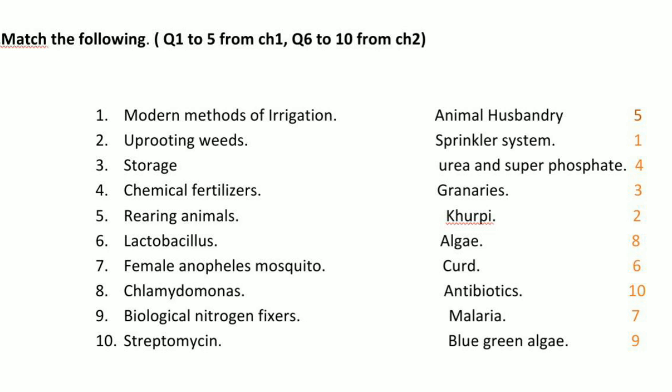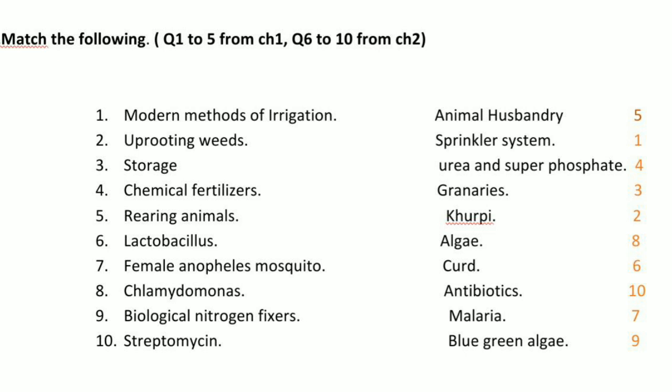Next is chemical fertilizers. Fertilizers are additional nutrients which are added for the proper growth of our crops. So here in the third line, urea and superphosphate are the chemical fertilizers, which are prepared in factories and used in our field for proper growth of our crops.